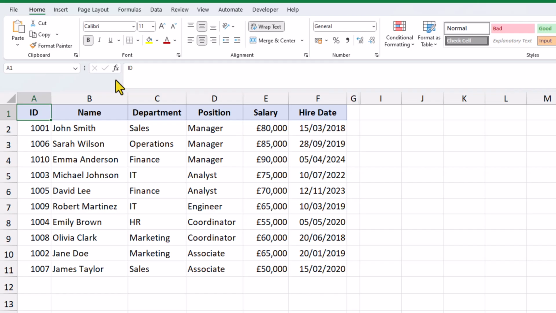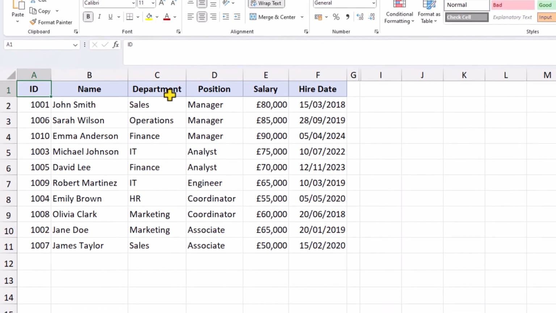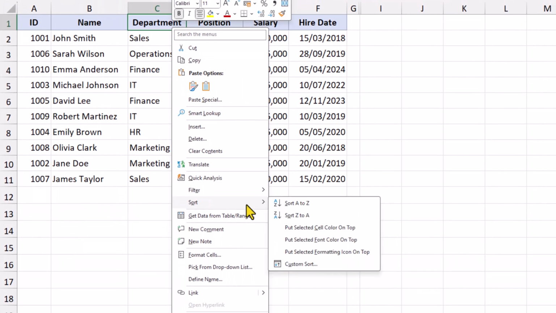First, we need to discover how exactly we access the sorting options in Microsoft Excel. If we right-click on one of our column headings, we see the sort option down here. And notice that we can also do a custom sort from here. We'll be checking that out later on.